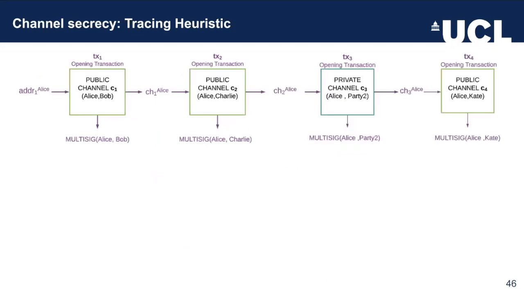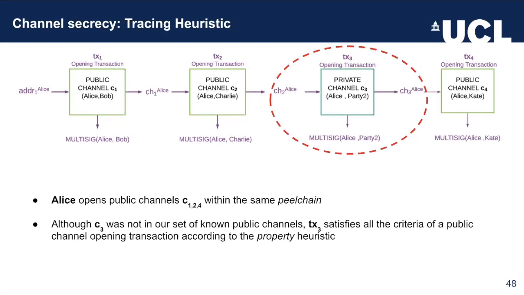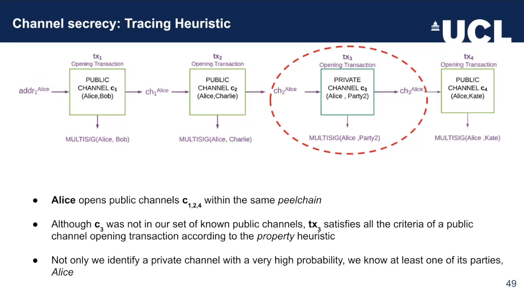And this particular feature was very persistent in the entire blockchain in regard to Lightning transactions. The users used to create very long peel chains, as we call them, of continuously opening channels. In this case over here, we know that Alice opened channels C1, C2, and C4 within the same peel chain. But within this peel chain, we also identified another transaction that satisfied all the features that were present in the property heuristic. So now we have an identification of a private channel with very high probability. And not only that, but we can also infer one of the private channel's participants, which is Alice.